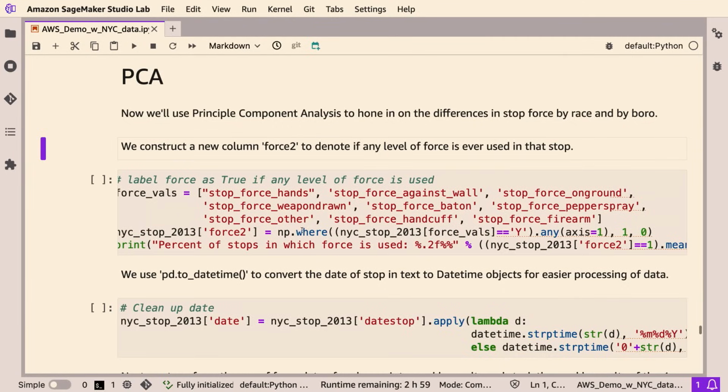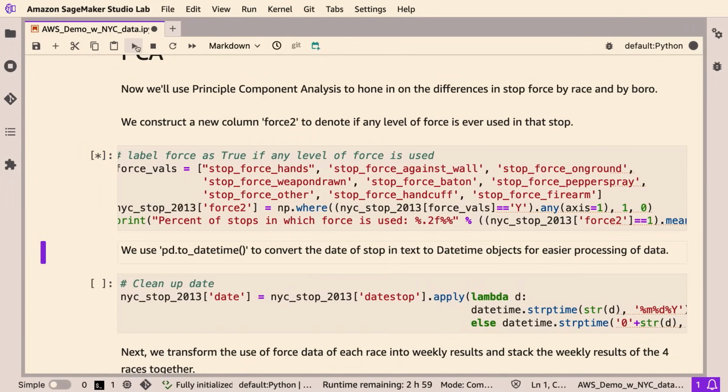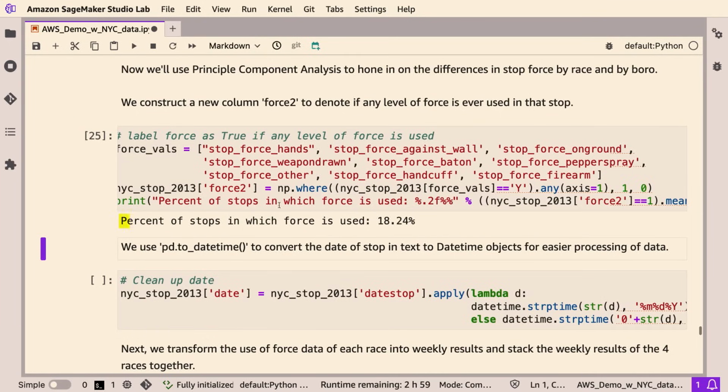We look at all the different forces Ben just showed, like hands, handcuffs, against the wall, and higher levels of force like pepper spray and others. If any of them was used during a stop, force 2 will be set to true. Now I'm running this cell, and it tells us that among all the stops, there are 18.24% of the stops where any level of force was used.